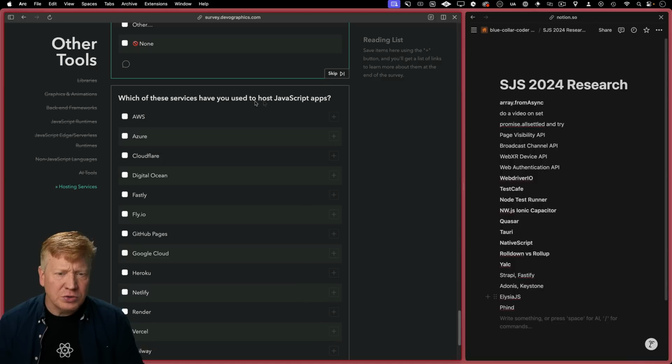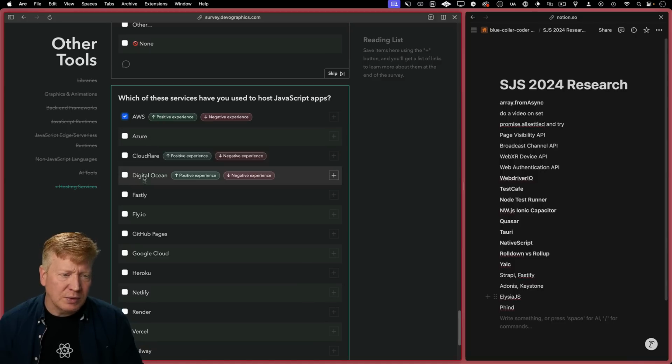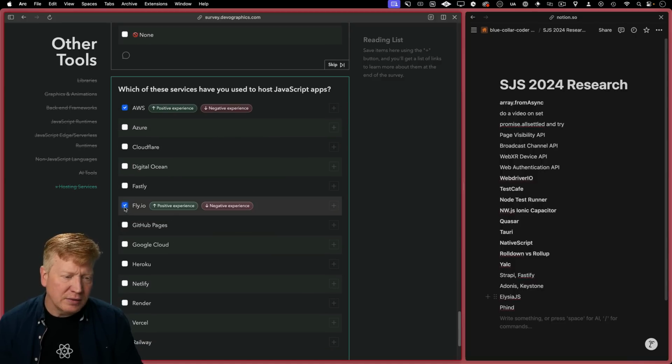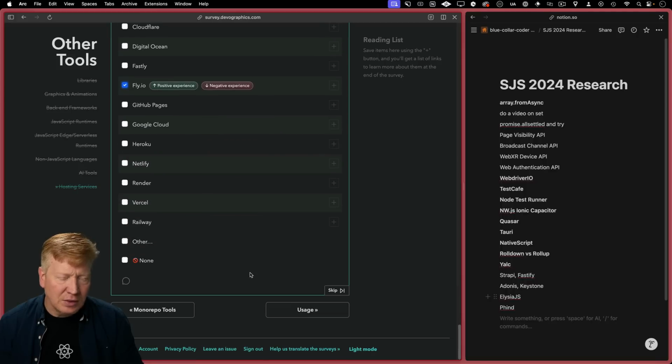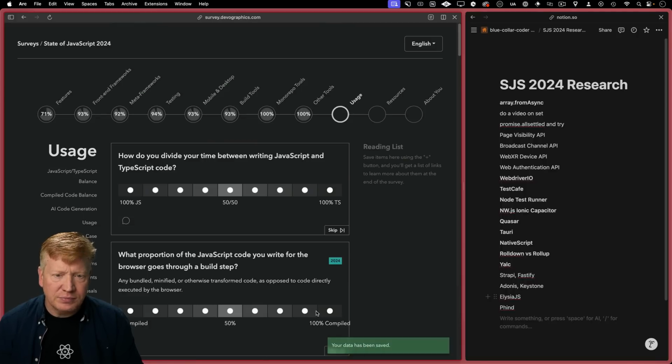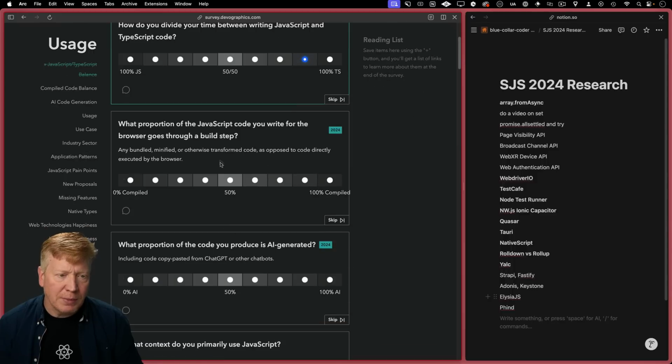Which of these services do you use to host your JavaScript apps? Ooh, yeah, sure. Well, it'd probably be AWS or Fly if I was to do that. Okay, moving on. Ooh, another 100%. Yay. Oh, I'm mostly TypeScript. How much time do I go between TypeScript and JavaScript? Mostly TypeScript. Even when it comes to like shell script stuff nowadays, I tend to use TypeScript.